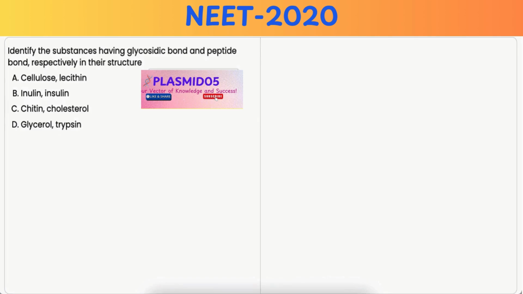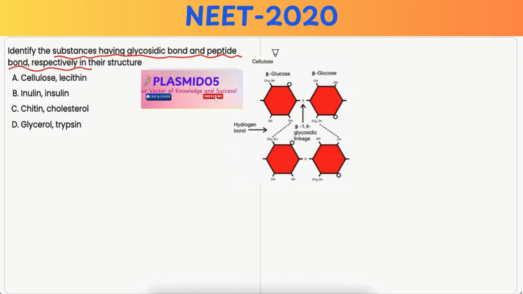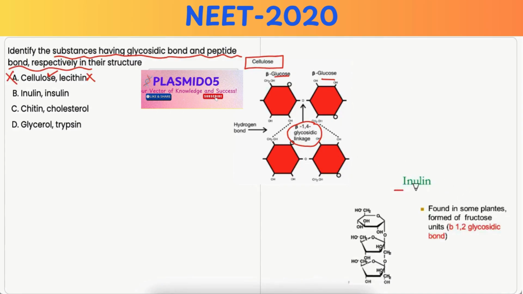In this question, you have to identify the substances having glycosidic bond and peptide bond respectively in their structure. Option A, cellulose and lecithin. Now, cellulose is a polysaccharide which is made up of glucose units which are linked by glycosidic bonds. But lecithin is a phospholipid, so it doesn't have any peptide bond. Rather, lecithin has ester bonds that link the fatty acid to the glycerol moiety. Hence, it is incorrect.